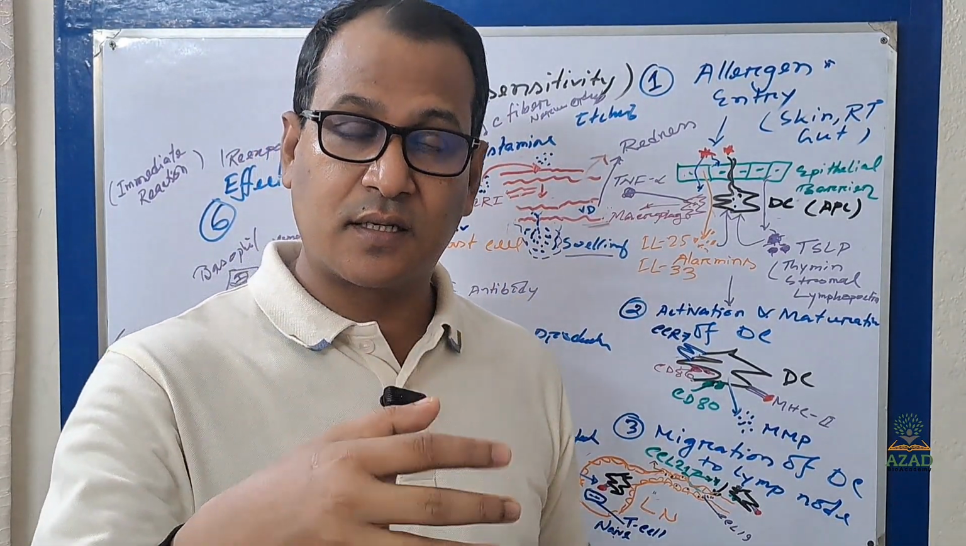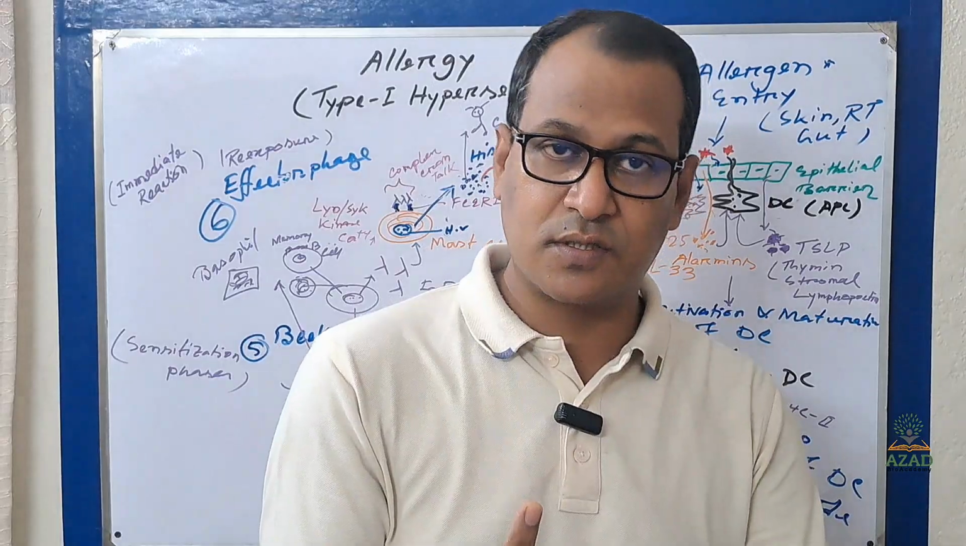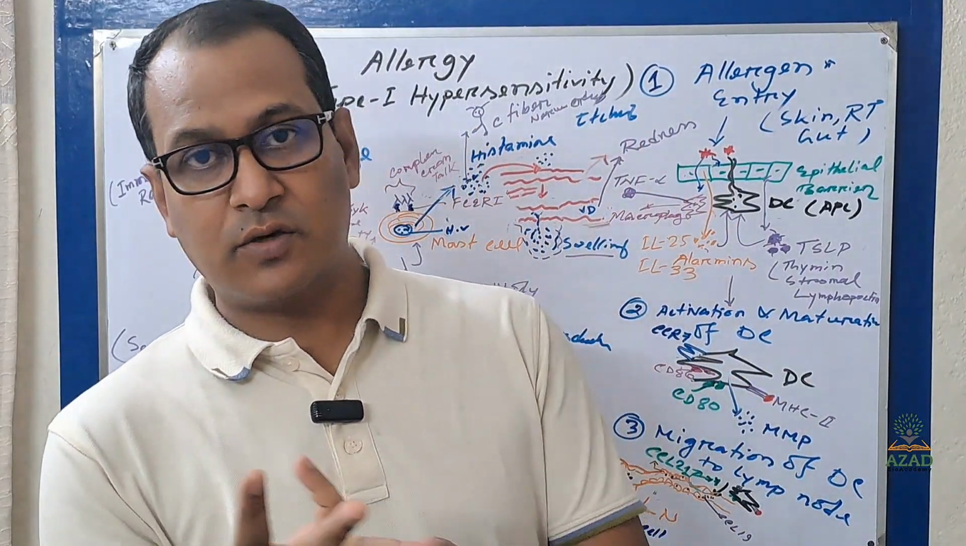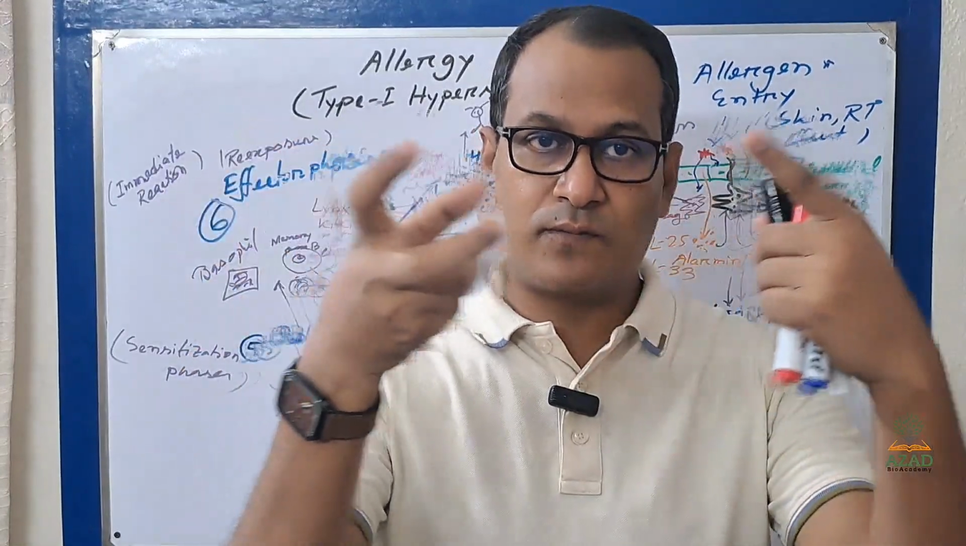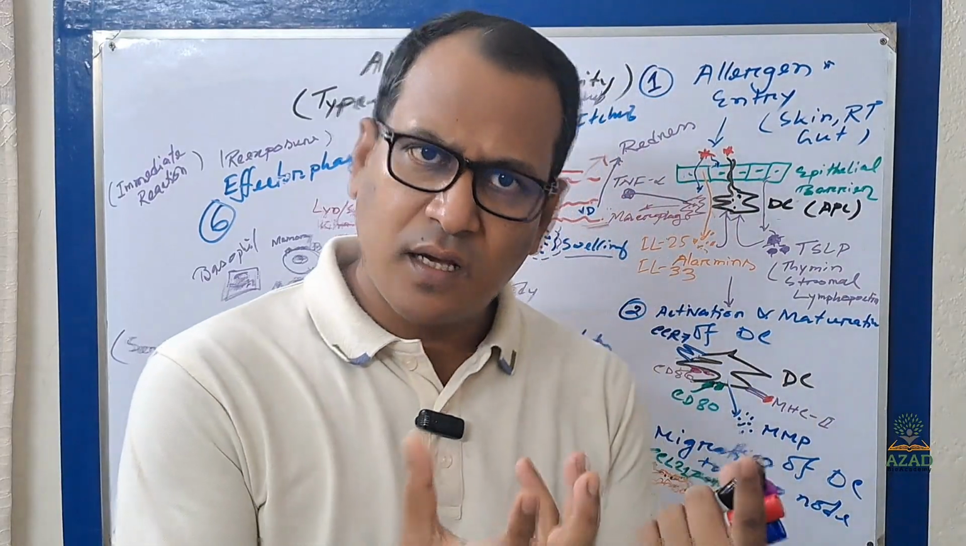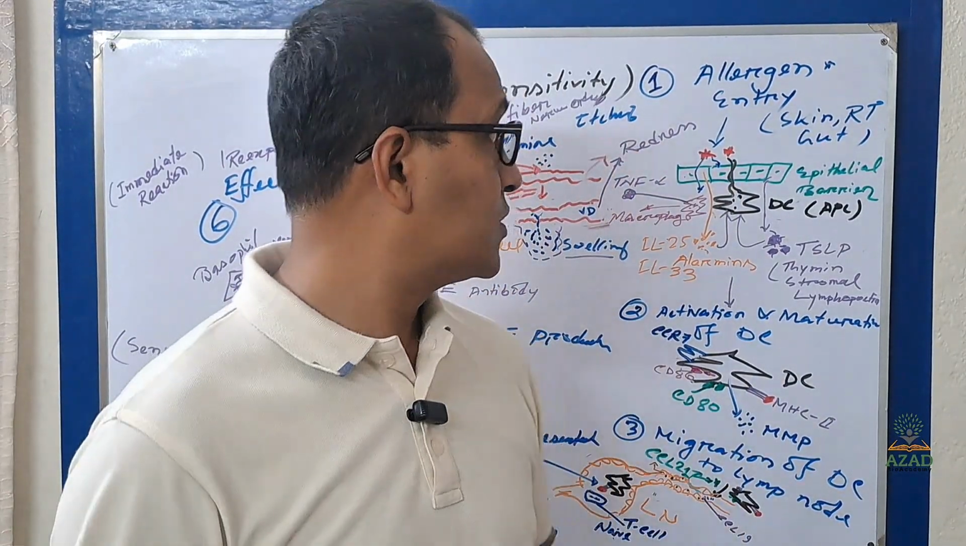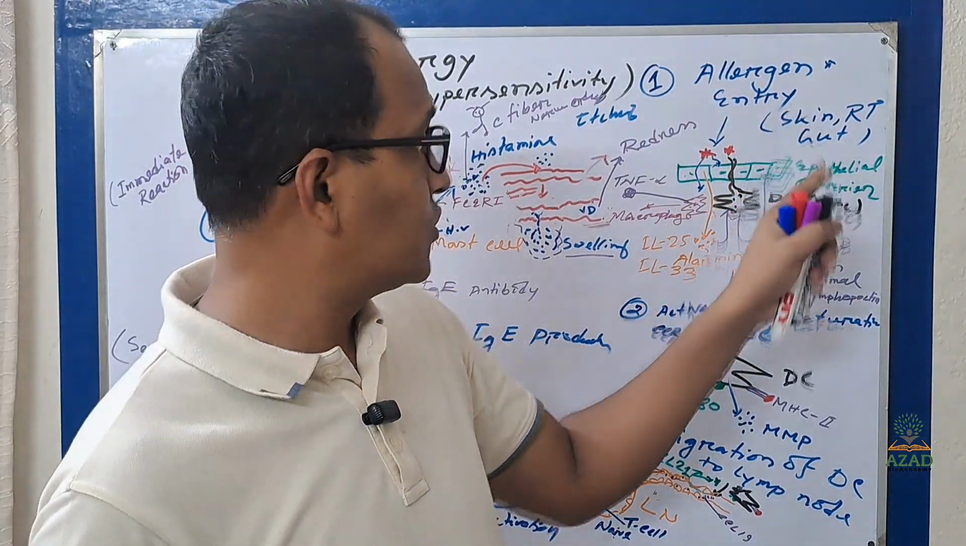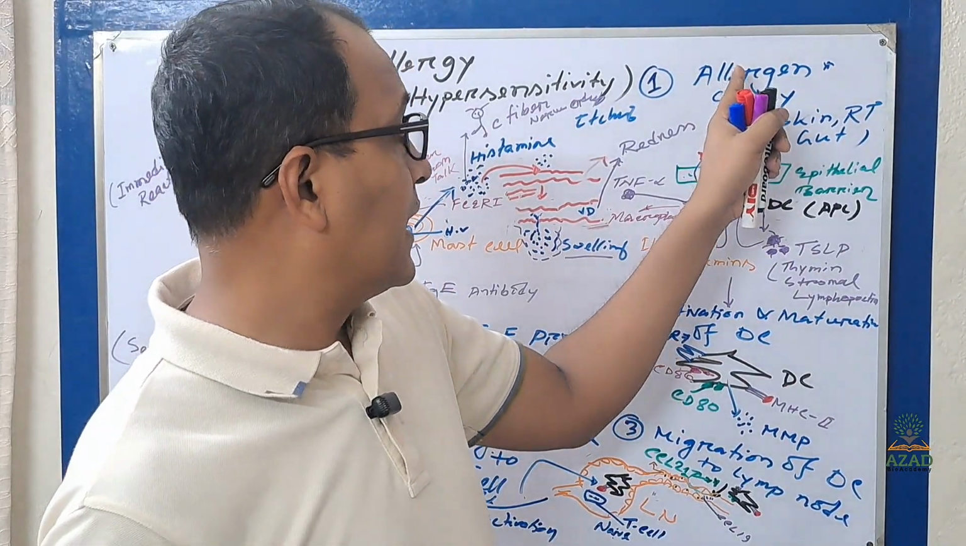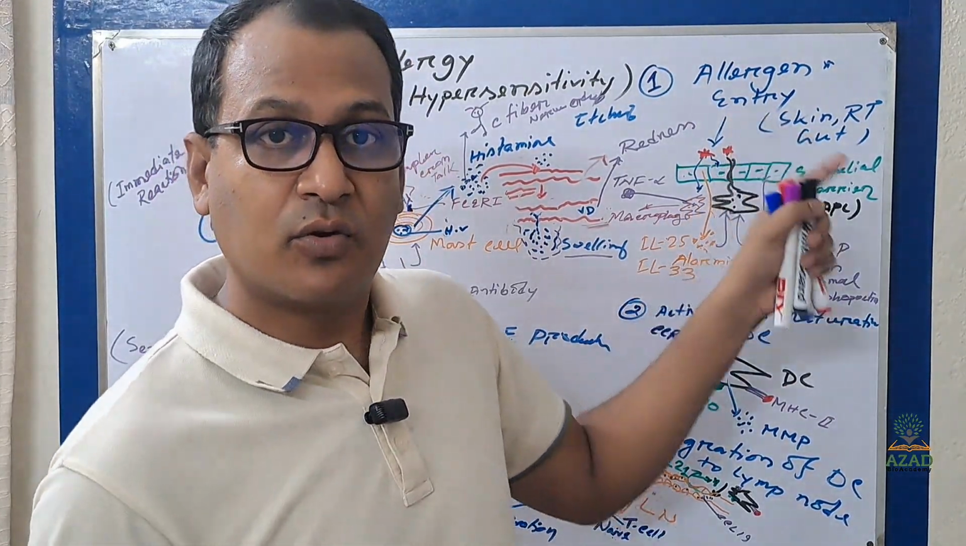That can be from your dust, from your food, or from flowers, pollen, like that. Very harmless substances, but they can cause allergy. So that is called allergen. The first stage is allergen entry.